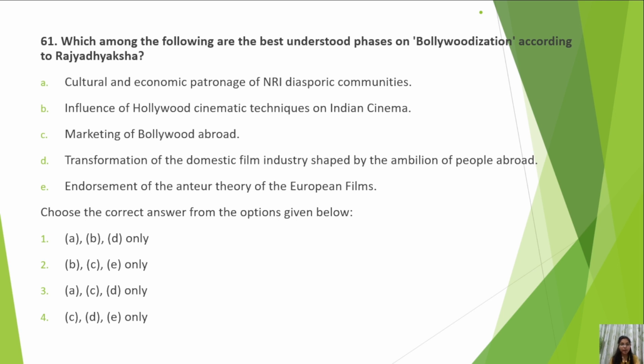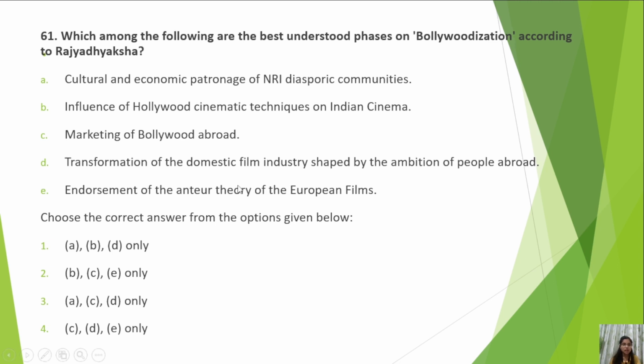Cultural and economic patronage of NRI diasporic communities, influence of Hollywood cinematic techniques on Indian cinema, marketing of Bollywood abroad, transformation of the domestic film industry shaped by the ambition of people abroad, endorsement of the anti-tier theory of the European films. This can be a little difficult question. If you have read about the Bollywoodization process, what it was, you can answer this maybe.